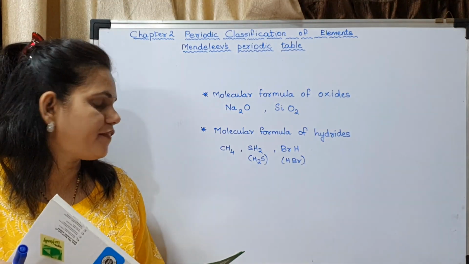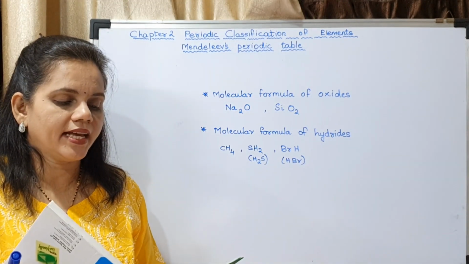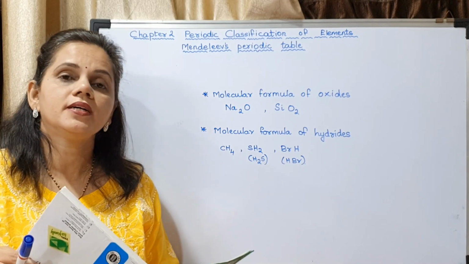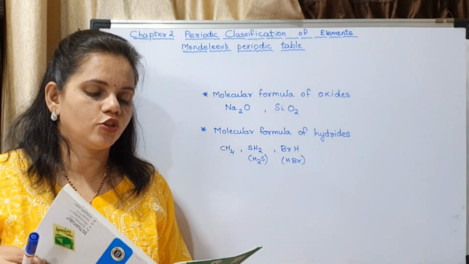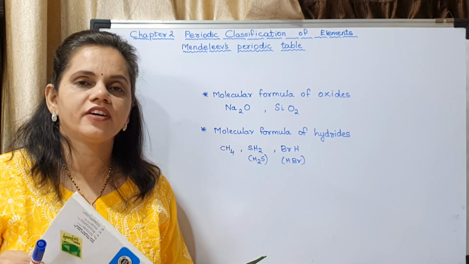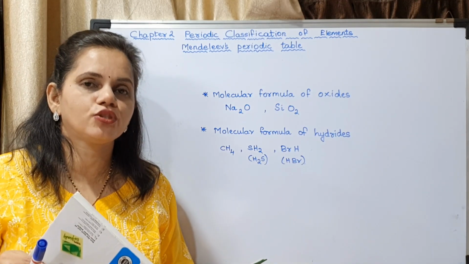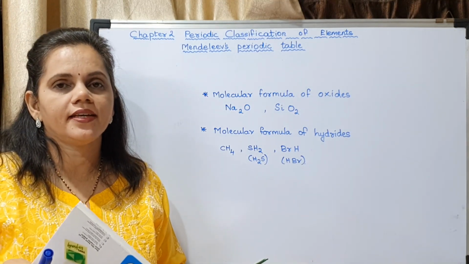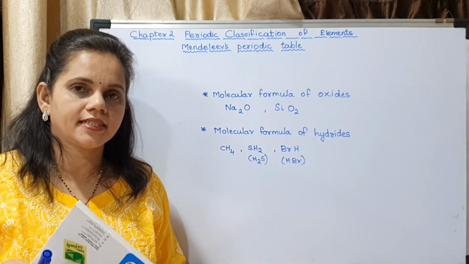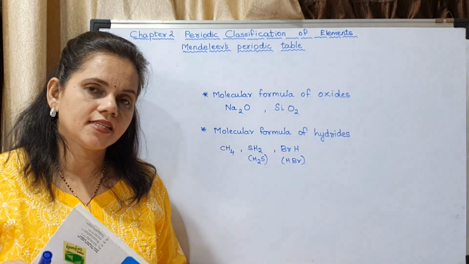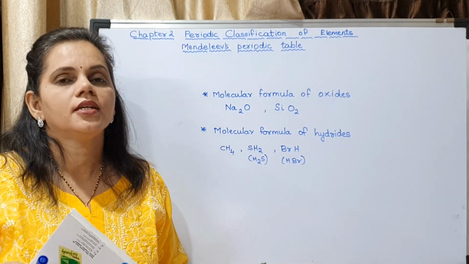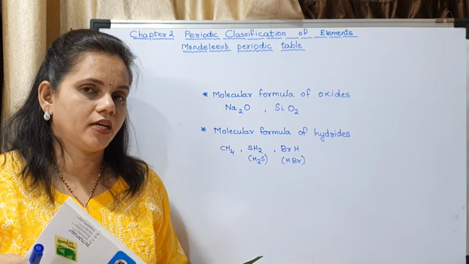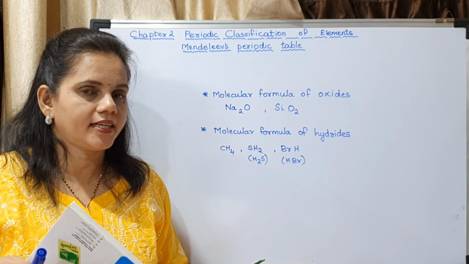Next is sulfur, that is S. You may see it is in which group? It is in group 6. What is the general formula? The general formula is RH2. So it is SH2. But generally we write it as H2S. You may write the answer according to the general formula which is given in Mendeleev's periodic table. Okay, you won't get it wrong.